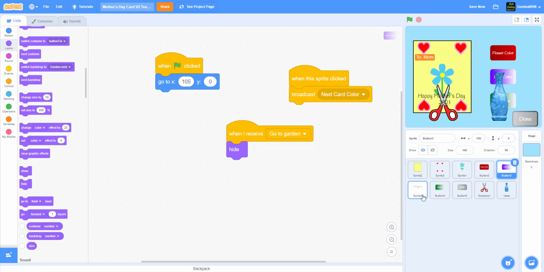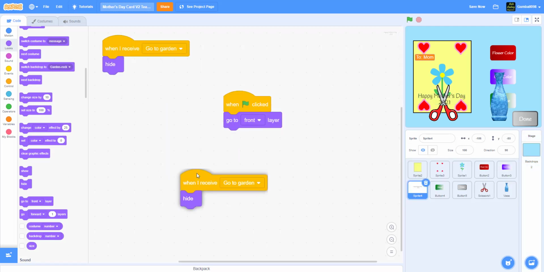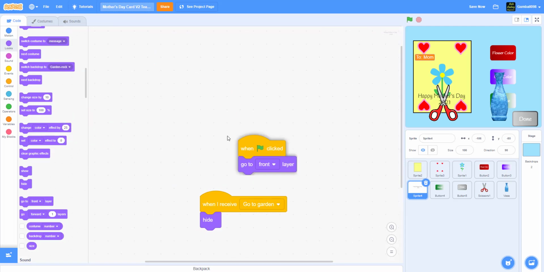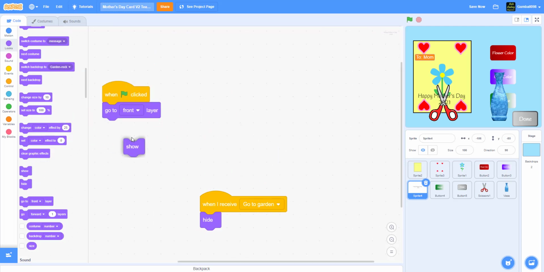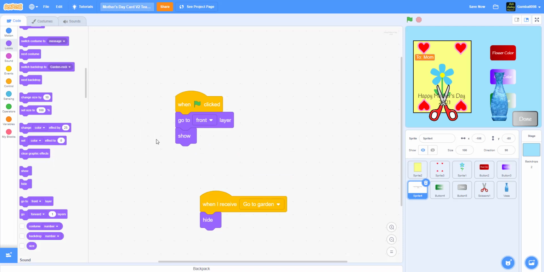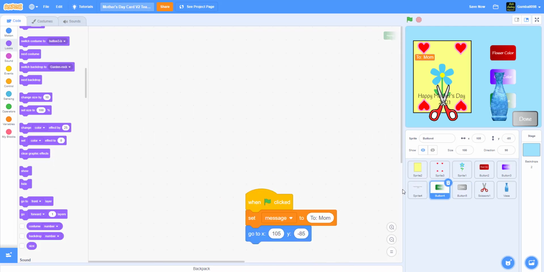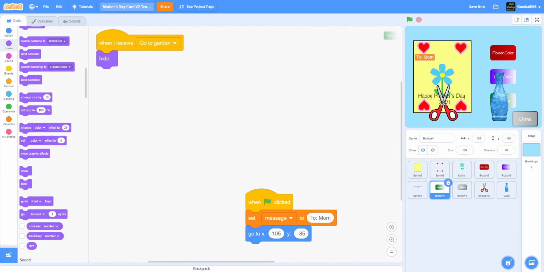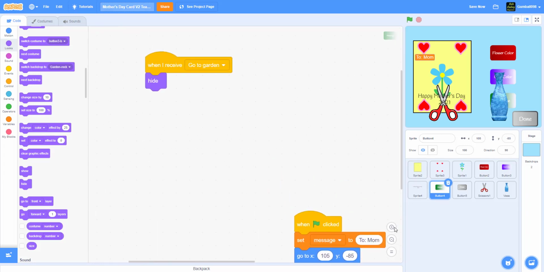Yep, we have that. And this thing, go to garden. Let's just drag this right on. Ooh, I already dragged 2 in. Okay, so go to front layer and it'll show. It'll go to the back to card. We're not doing that yet. So when I receive go to garden, and we have everything.